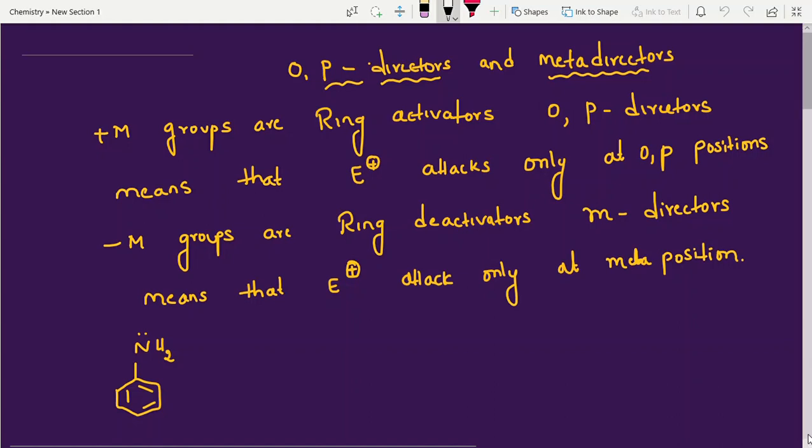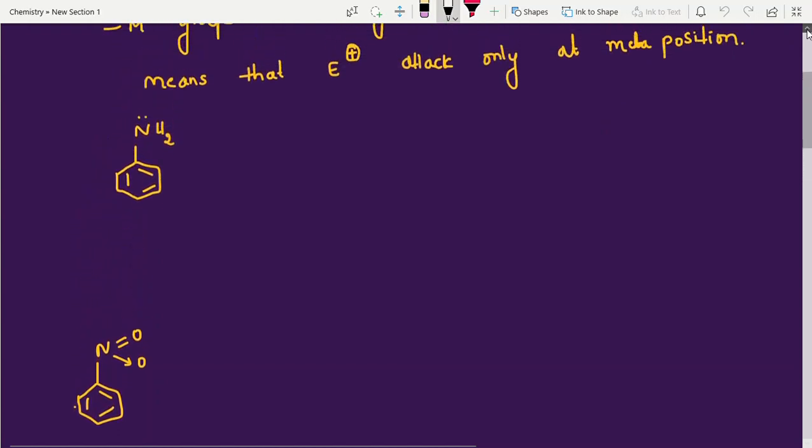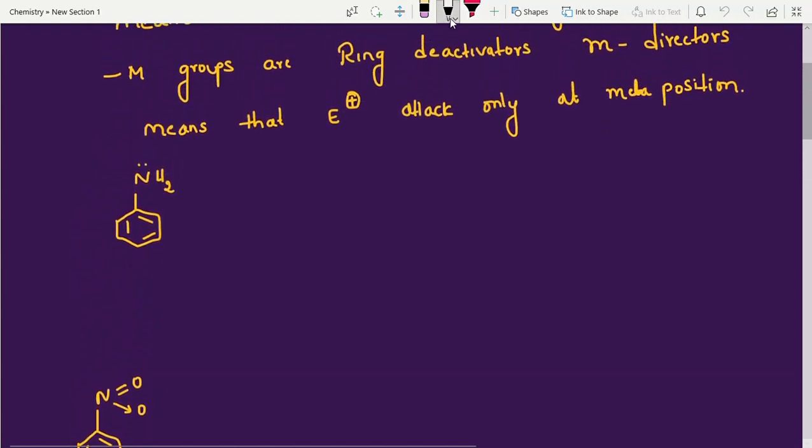See, first I am taking aniline. This is one of the familiar examples. It is a strong activator. In second year and first year also, we have two strong activators, students, that is phenol and aniline. Among all the functional groups, aniline and phenol are strong activators. Among phenol and aniline, aniline is the strongest activator.